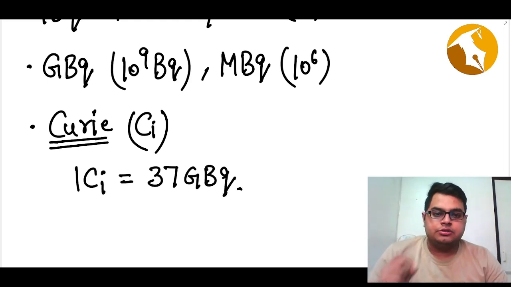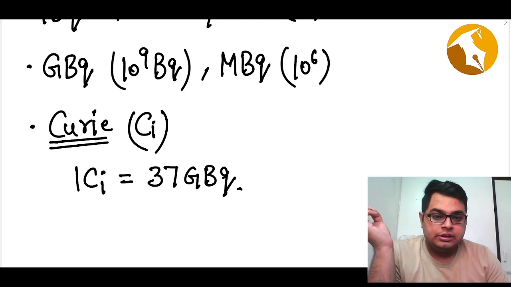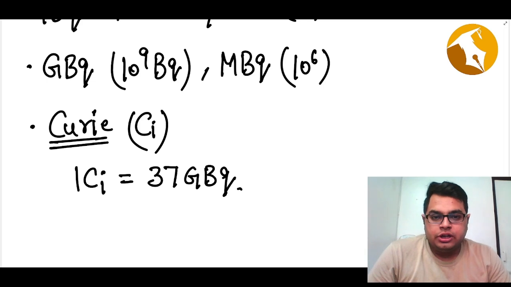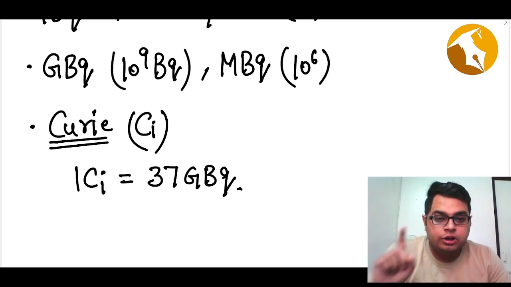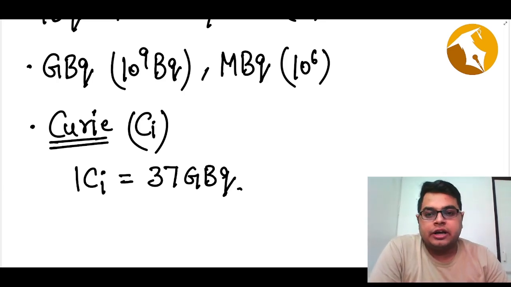This is the conversion. When Curie discovered radioactivity, the range in which she observed it was basically in the gigabecquerel. That is why 1 Curie is equal to 37 gigabecquerel. Giga means 10 to power 9.